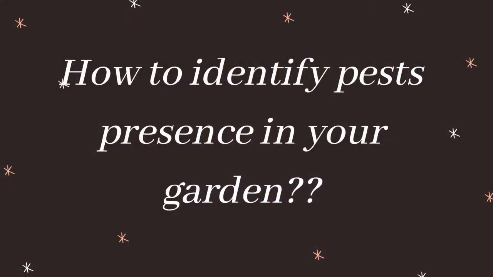Having said this, how do you identify pest activity in your garden? Generally I make a habit of walking around in my garden for 10 minutes every day to observe for these signs. The first thing I usually observe is whether any leaves have been chewed away by insects.